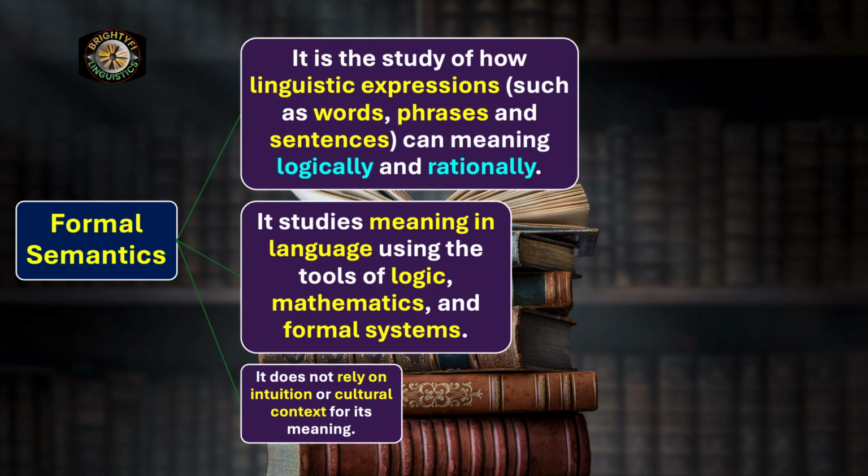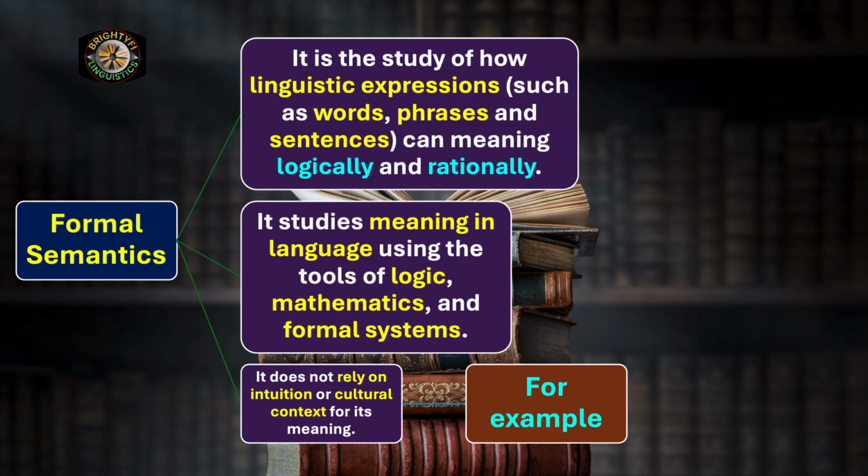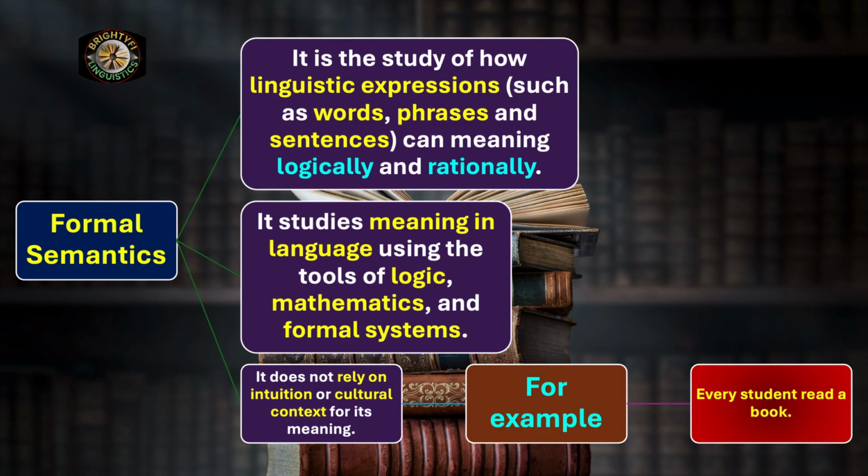Let's try to understand this through an example. Every student read a book. What does it mean? Does it give one meaning or does it give two meanings? Think about this. In my opinion, this sentence provides us two types of meanings.